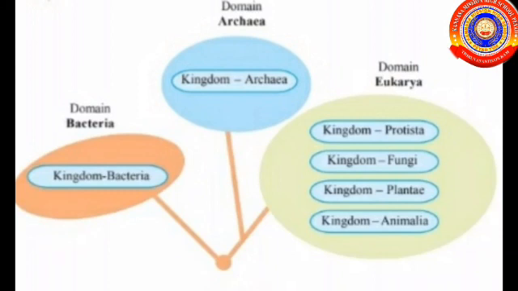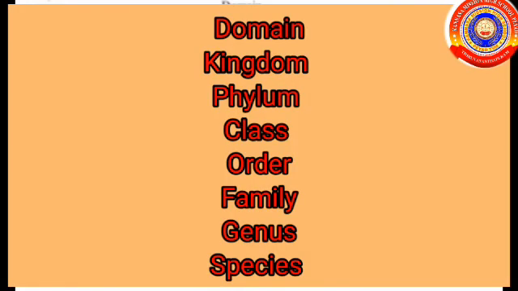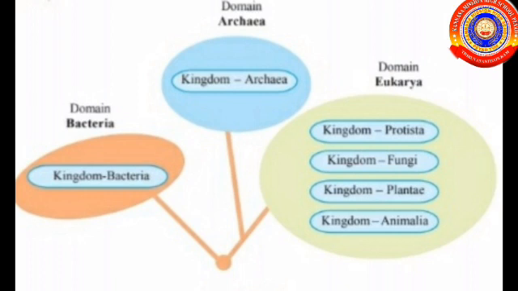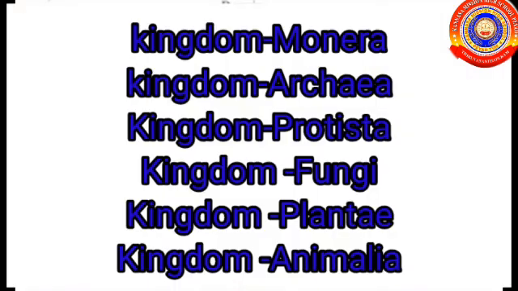Besides this, one more level of classification named domain was added above the kingdom. So then it becomes 6 kingdom classification. The 6 kingdom classification was proposed by Carl Woese.